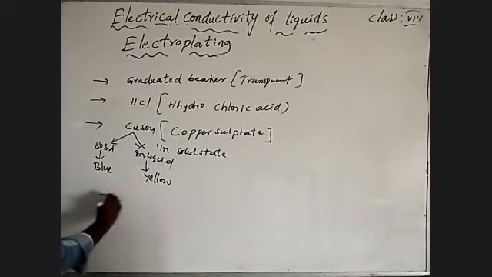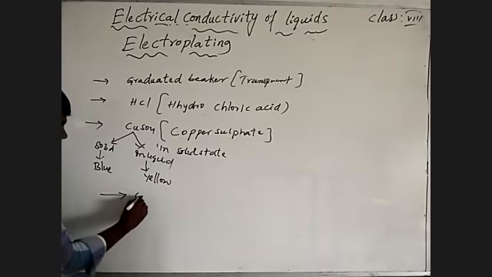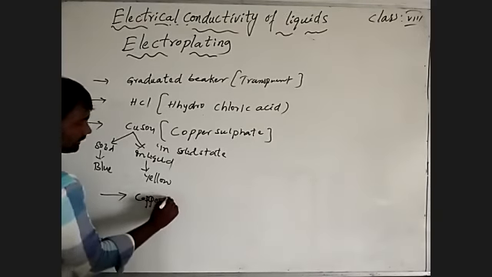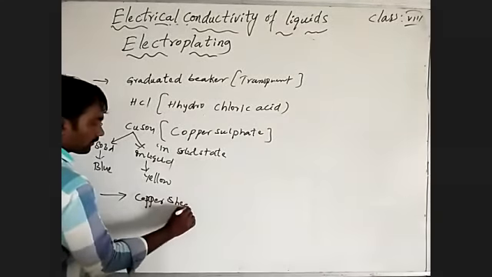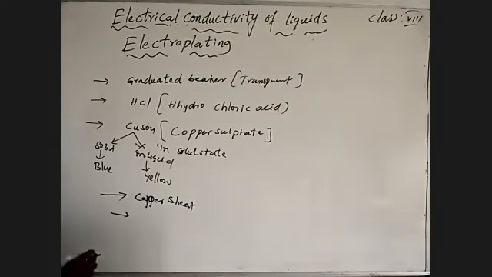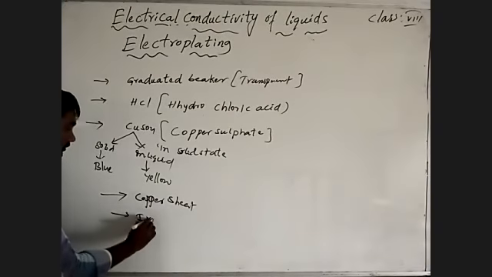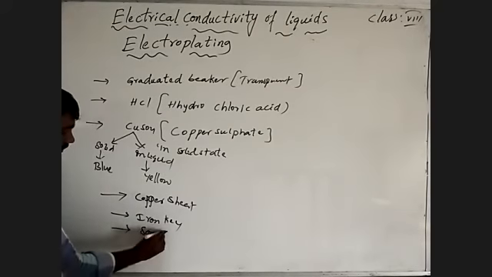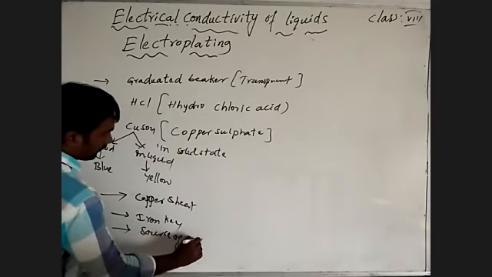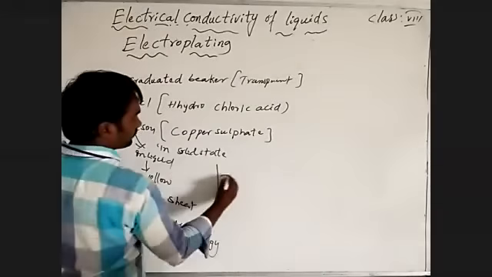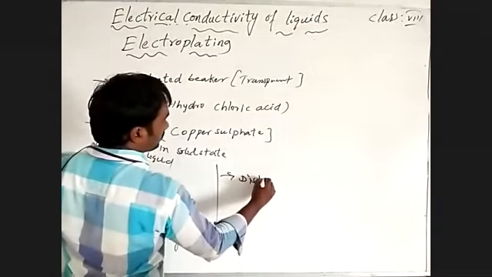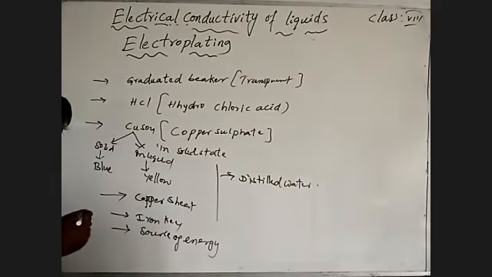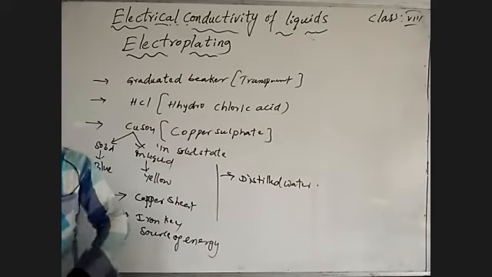The next thing we need is a copper sheet or plate, with a particular dimension, and the iron key and a source of energy. And we also need distilled water. These are what we need for the electroplating method.